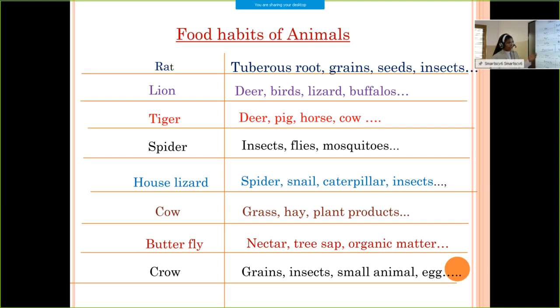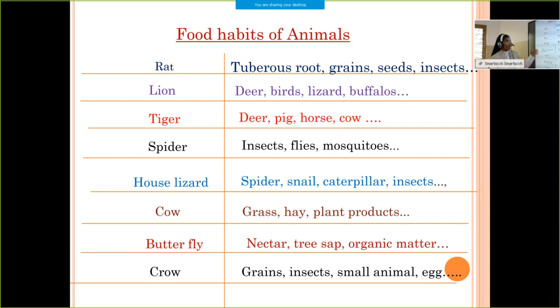As you know, different animals have different body structures, so they need different nutrients or different kinds of food. That's why all these animals have different kinds of food. And also, in order to complete the food chain, this variety of food habits is needed.